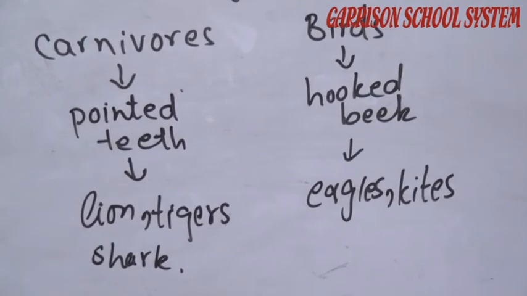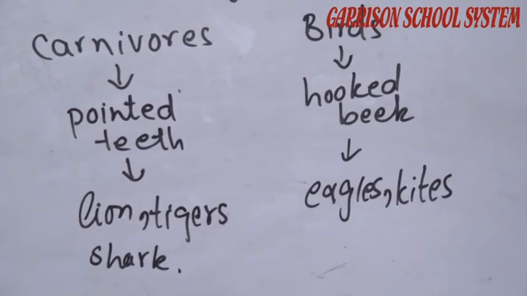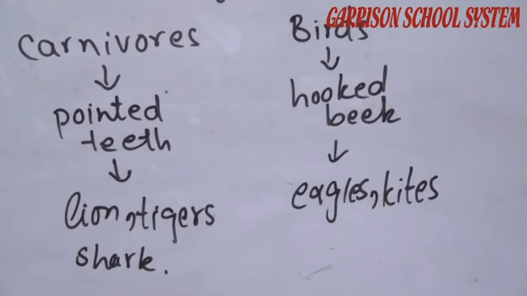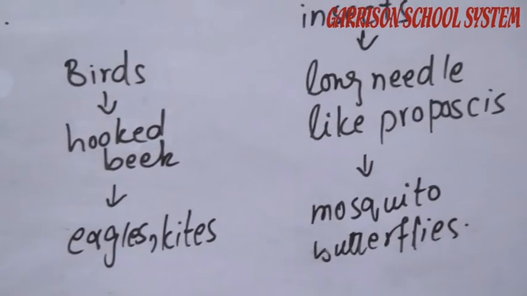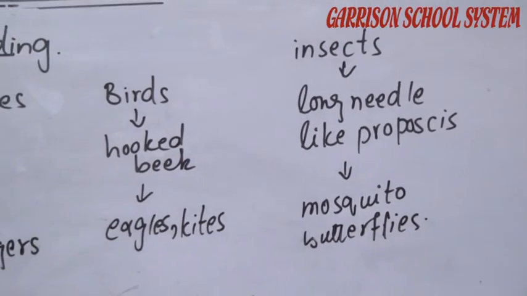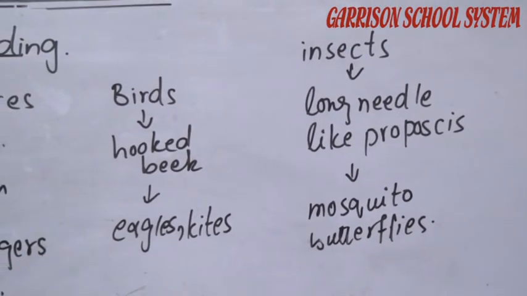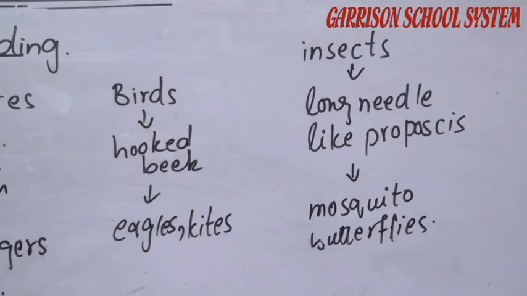After that, the aquatic animals. Aquatic animals are the animals that live inside the water and depend upon the water for their survival. Many aquatic animals like sharks are carnivores. They also tear the flesh of their prey and get their food. They have strong jaws and sharp teeth.